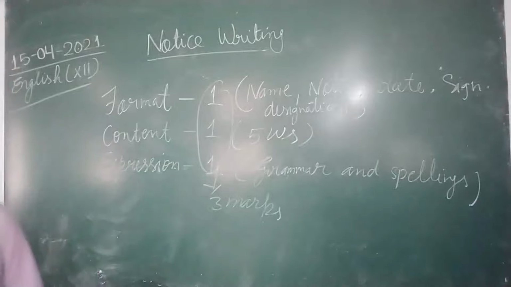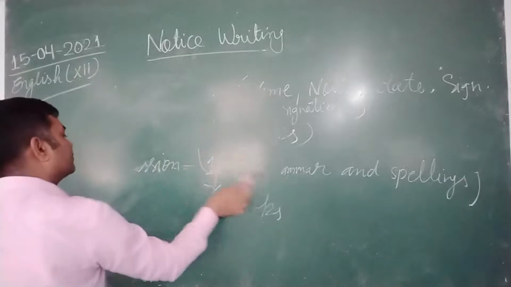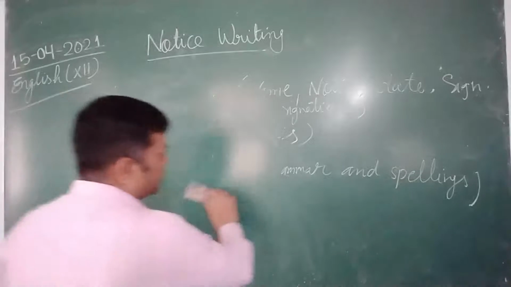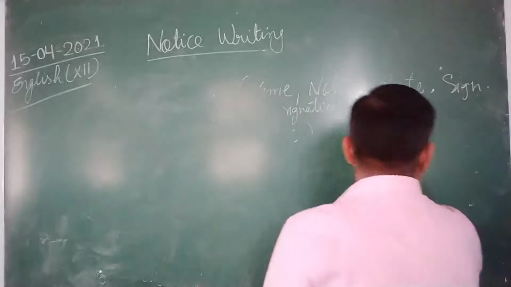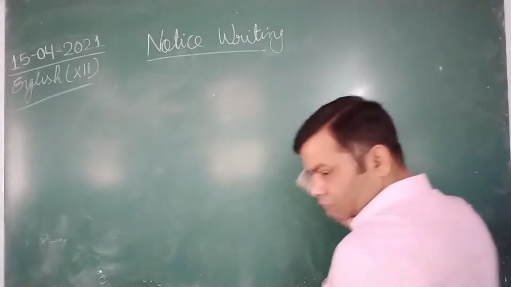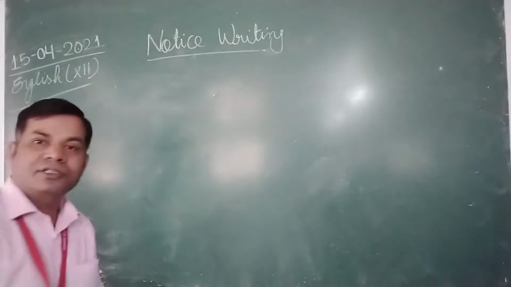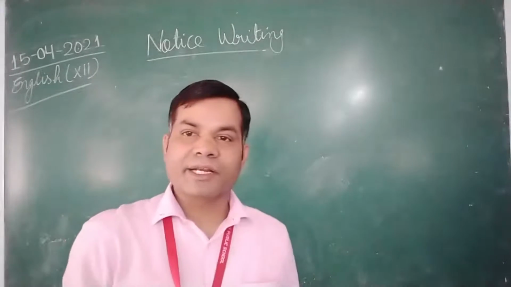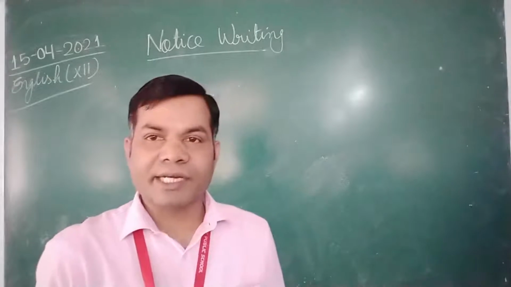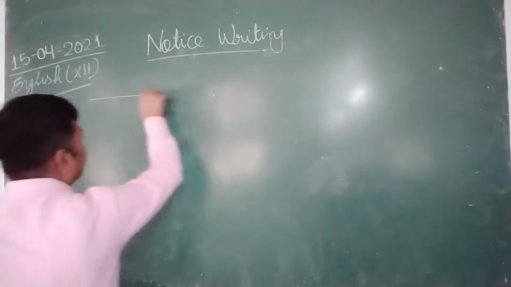So first let's discuss the format of writing a notice. You all must be knowing the format. In short writing skills, whether it is advertisement writing, invitation writing, or notice writing, the box is mandatory. So don't draw the complete box in the beginning.